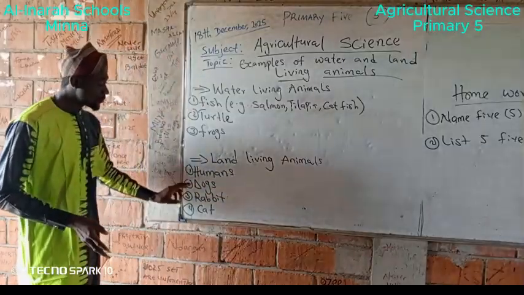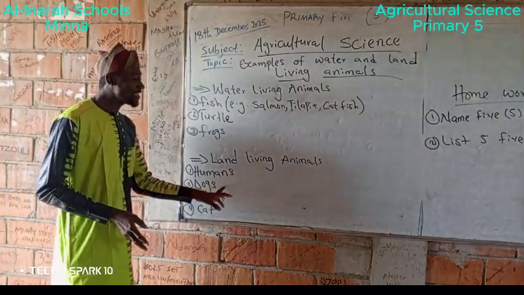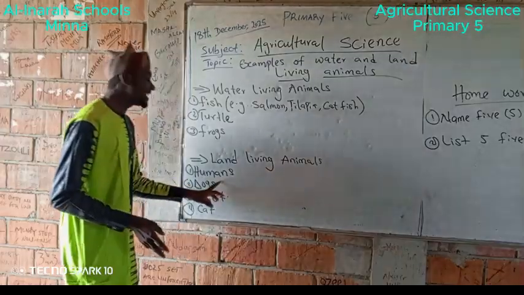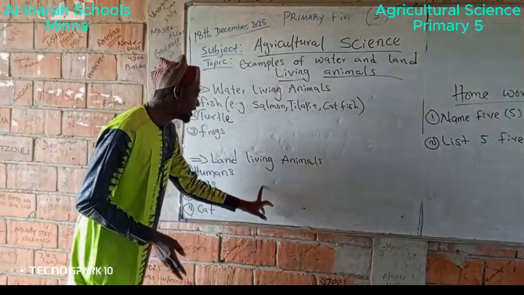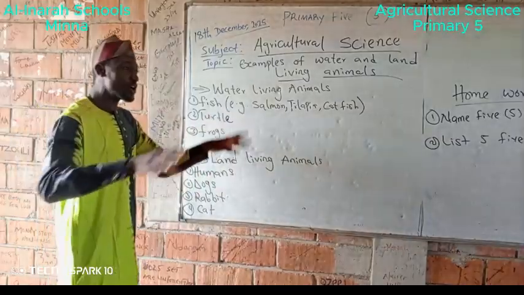Then number two, we are having dog here. Dog in Nupe language we call it Shigi. In Hausa language we call it Kari. I believe that each one of us used to see dog around us.